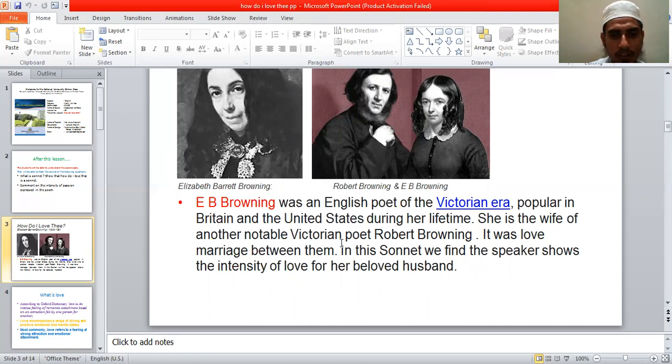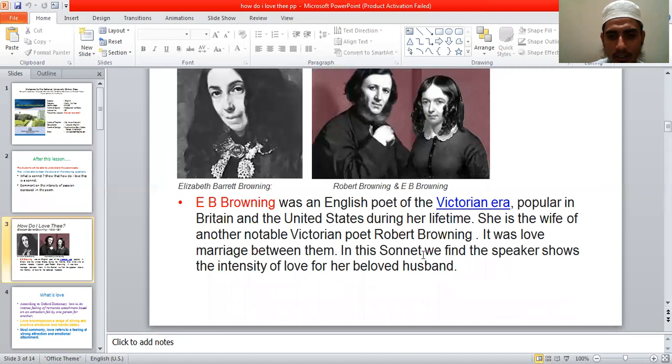It was a love marriage between them. Robert Browning fell in love with Elizabeth Barrett Browning, and she also fell in love with him at her mature age. At the age of 31 they married one another, so it was a love marriage.